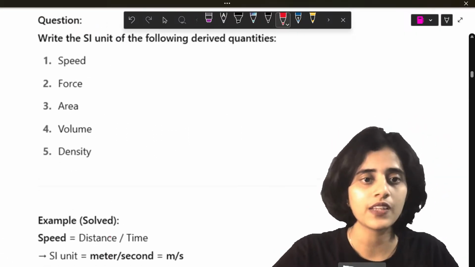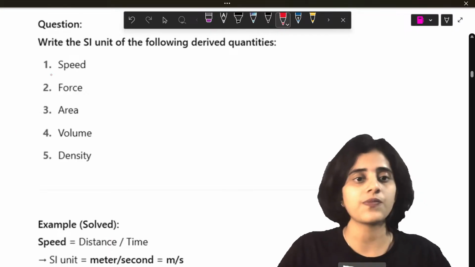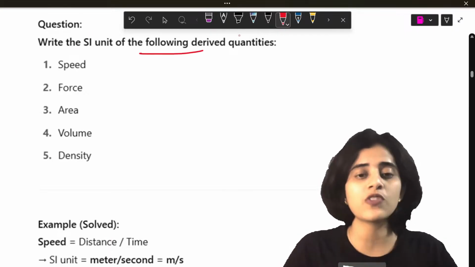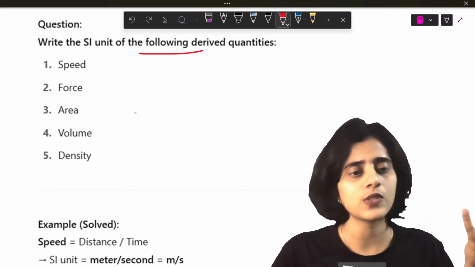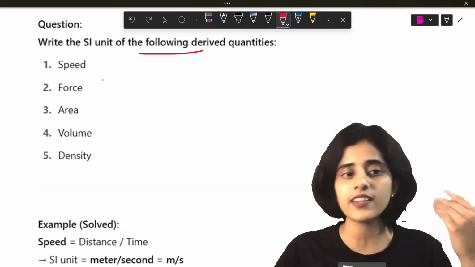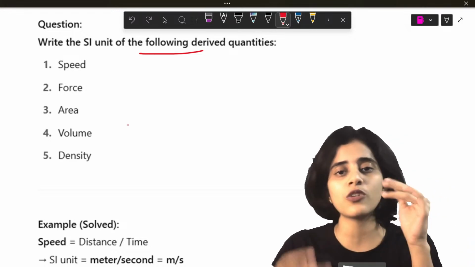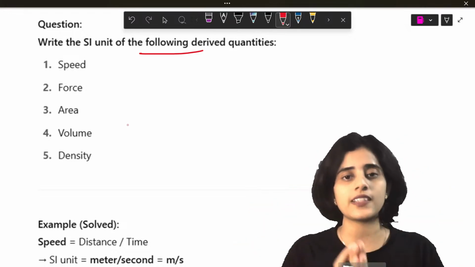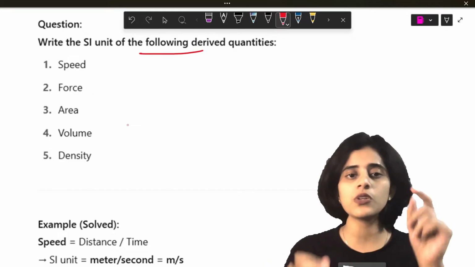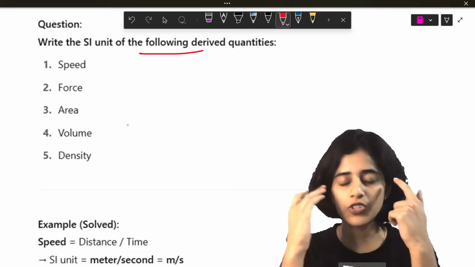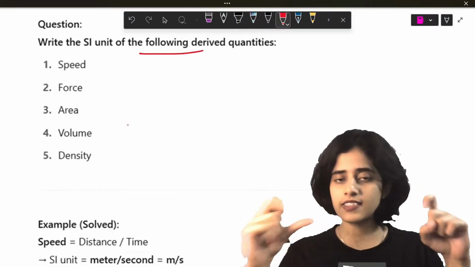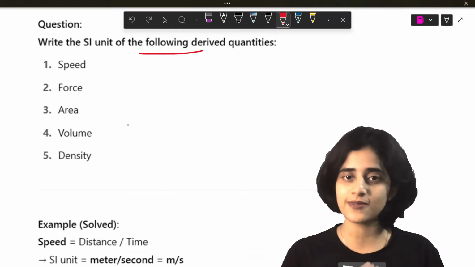Let's move on. Now, next question. Write the SI unit of the following derived quantities. So, speed I've already done. You will get meter per second. Force also I've done. Area also I've done. This is just a small brain test for you to practice. Homework. All of you, the answers are already there in the previous slides. So, this is just for you to test your memory. Quickly take a screenshot or pause the video, solve it.